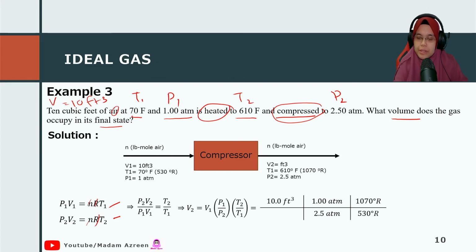Notice that it is a unit of feet, and they use Rankine, another unit of temperature. I know that you are not so familiar with this unit. Me either, but it's okay, we just use it. So we can get the value of the second volume, the final state volume, which is in cubic feet. Cubic feet, not feet cube, cubic feet.